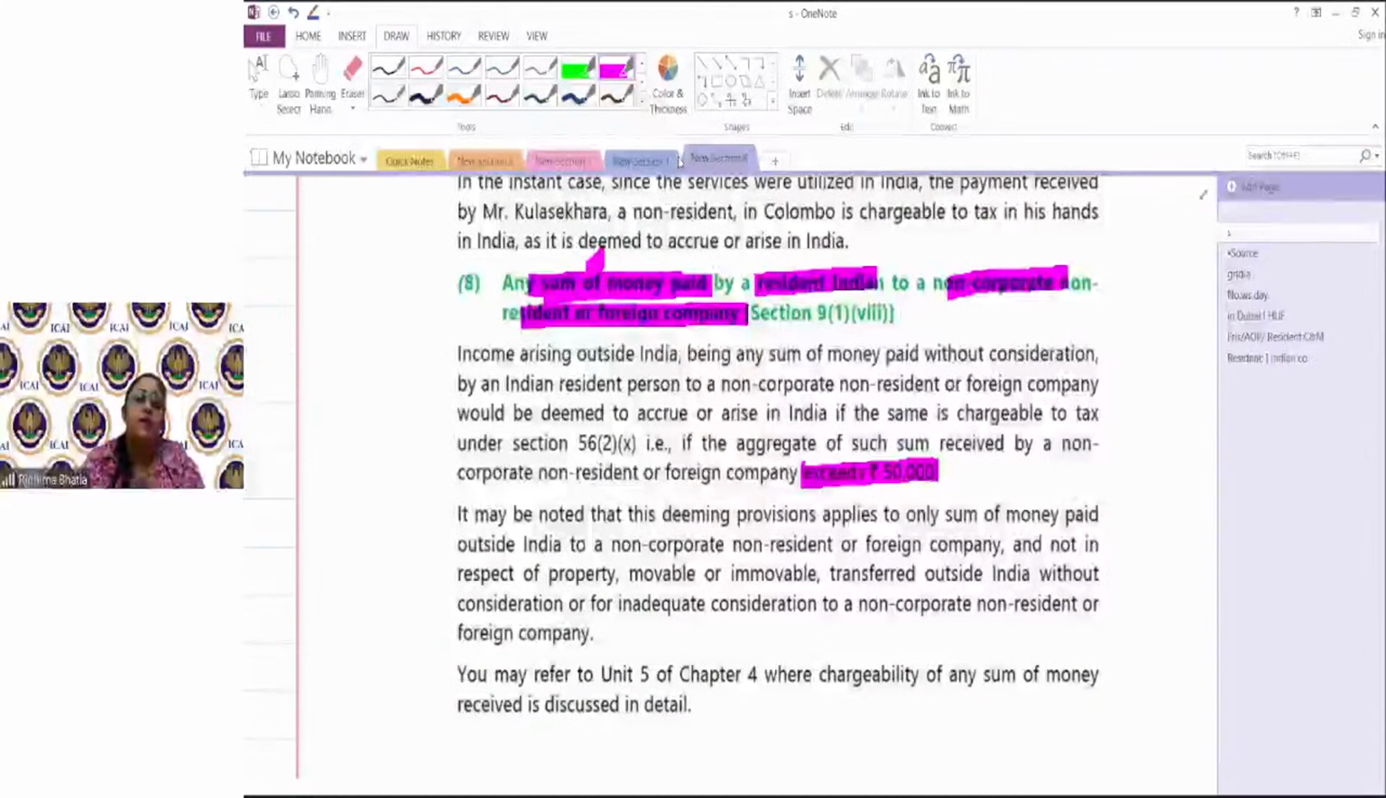And last, if any resident pays any non-resident a money gift of more than 50,000, then it would be taxable as income deemed to accrue or arise in India, and the entire amount would be taxable. ऐसा नहीं है, suppose I've given a gift of 80,000, only 30,000 would be taxable. नहीं. Once it crosses 50,000, the entire amount would be taxable.